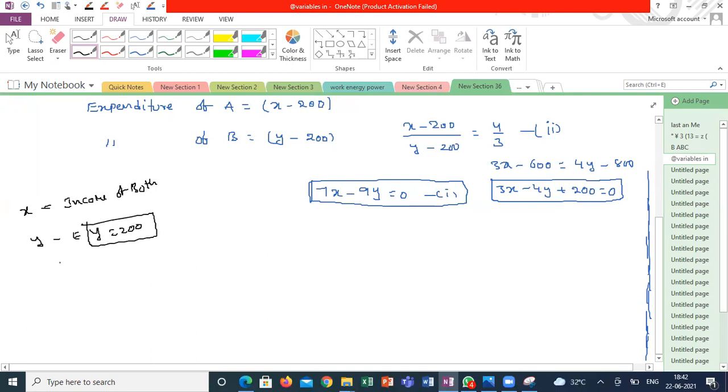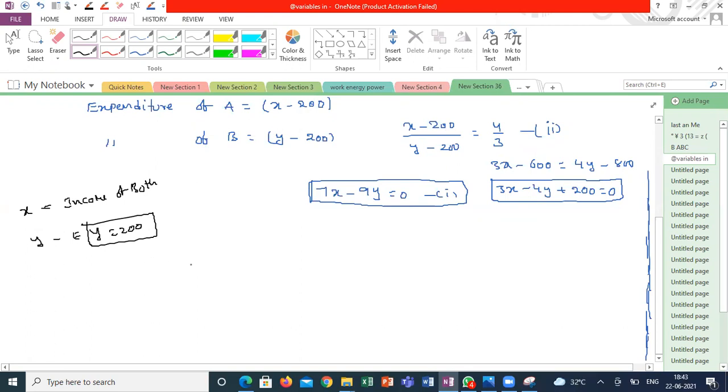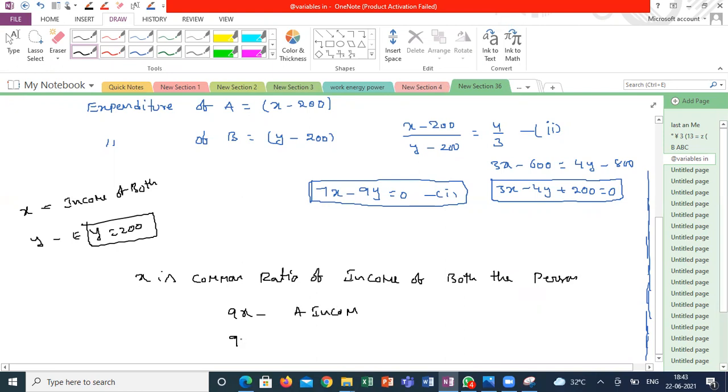No, sir, they have given the ratio is 9:7, sir. Okay. Since it is a ratio, there will be a common factor also. So that common factor will be x. So x is the common factor of the ratio of income of both the persons. Then it will be correct. So 9x is the person A income, 7x is the income of the second person.